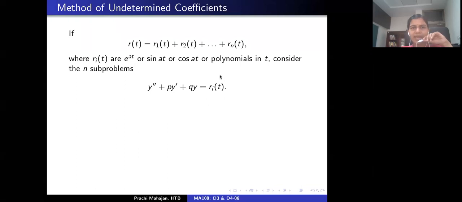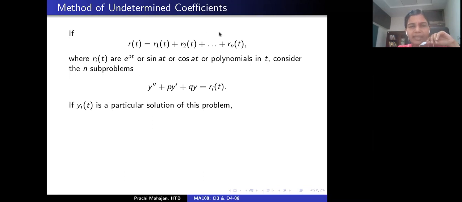So I am looking at the differential equation y double prime plus p y prime plus q y equal to r(t). Instead of looking at that differential equation, I will look at n differential equations given by y double prime plus p y prime plus q y equal to r sub i(t).